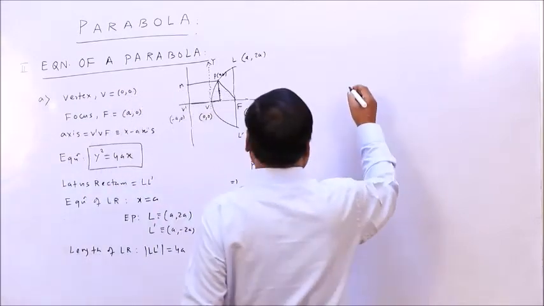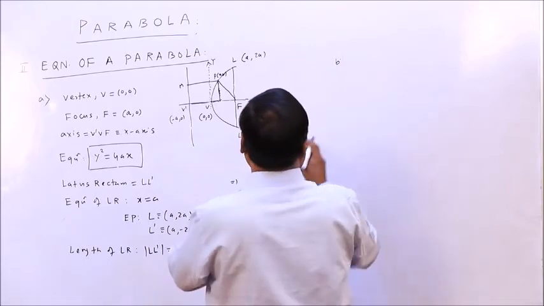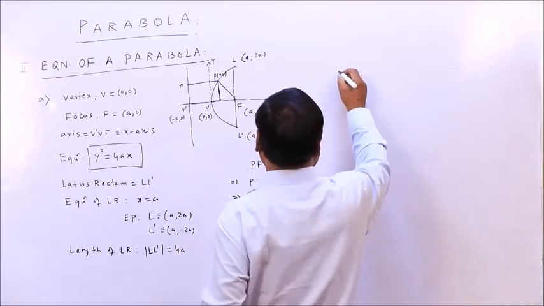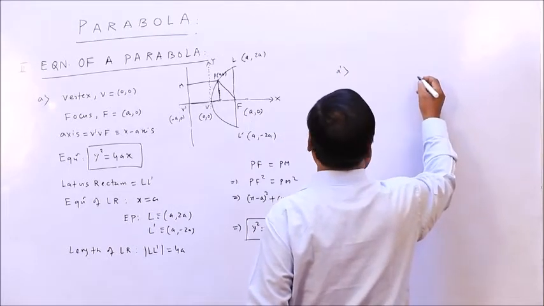Similarly for b, or you can say a dash, the curve is like this.